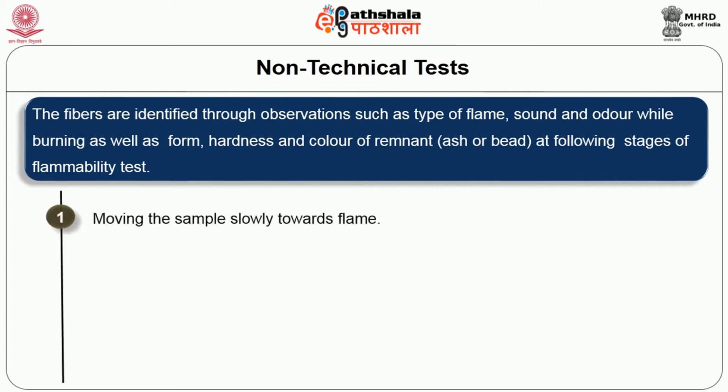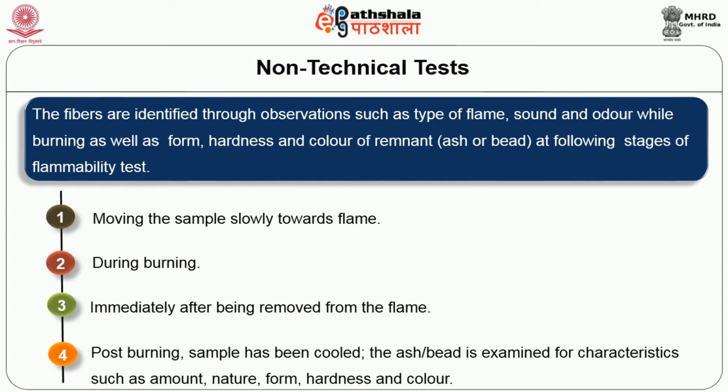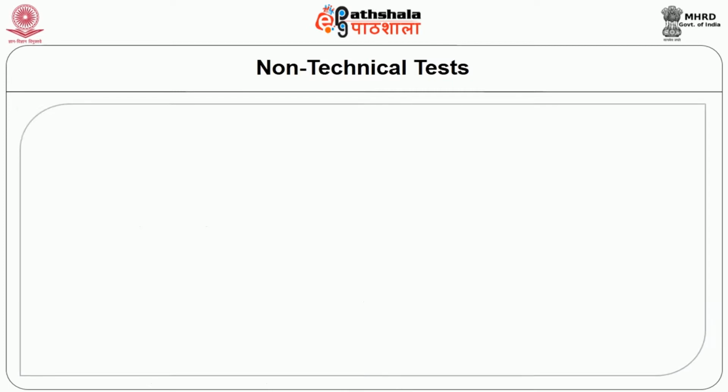There are the following stages of the flammability test. The first stage is while moving the sample slowly towards the flame. The second stage is during burning. The third stage is immediately after being removed from the flame. Fourth stage, post-burning: once the sample has cooled, the ash or bead is examined for characteristics such as amount of ash, nature, form, hardness and color of the same.